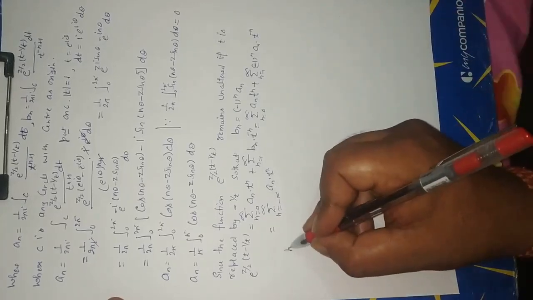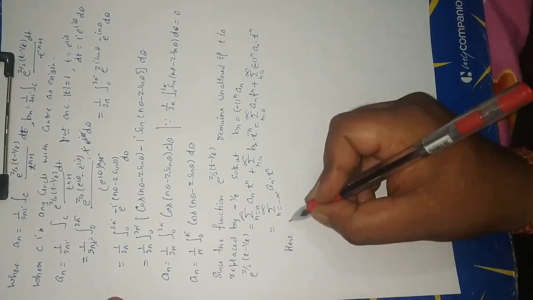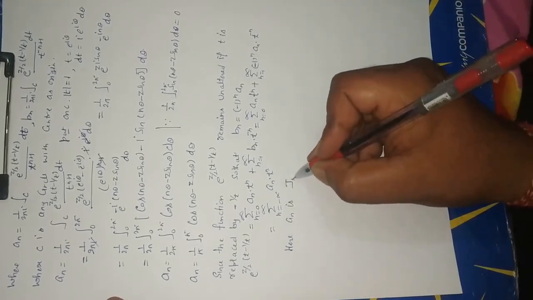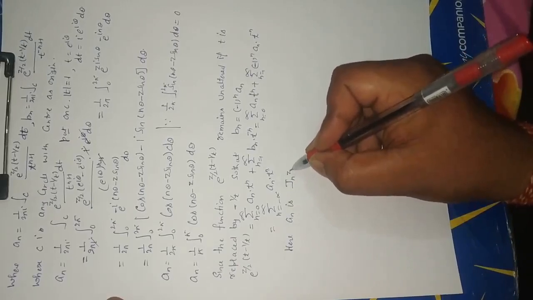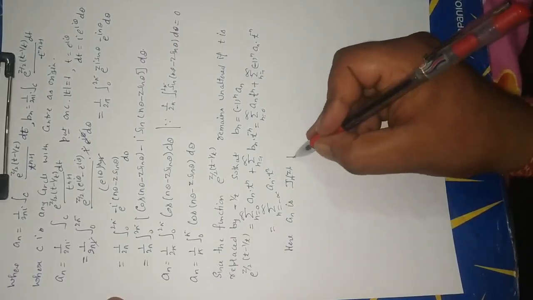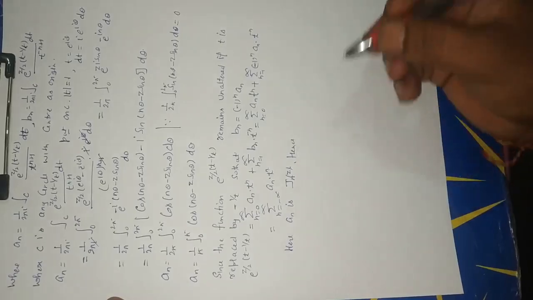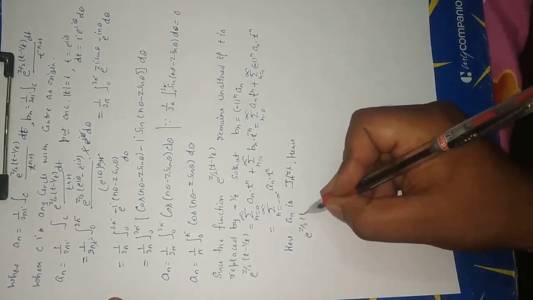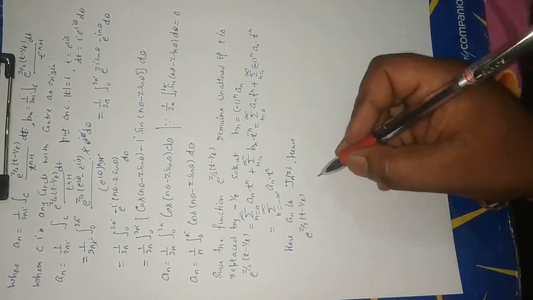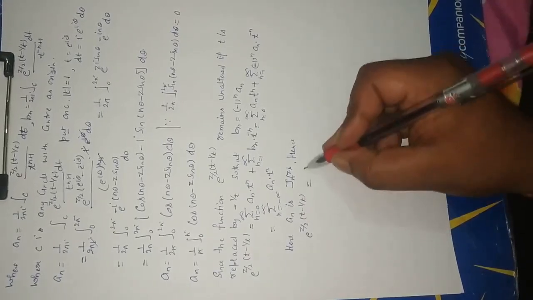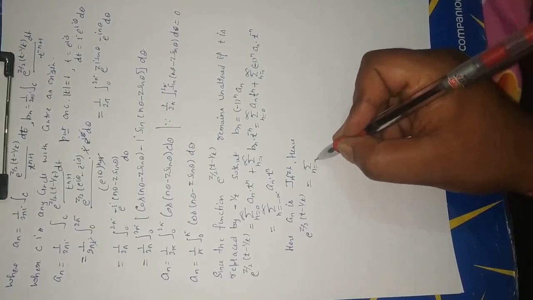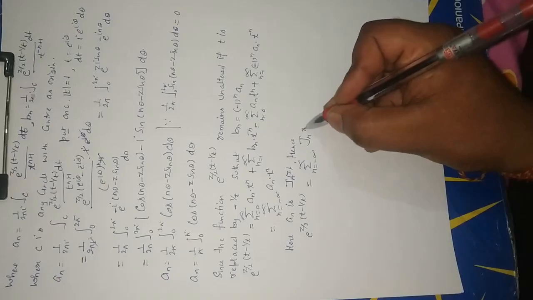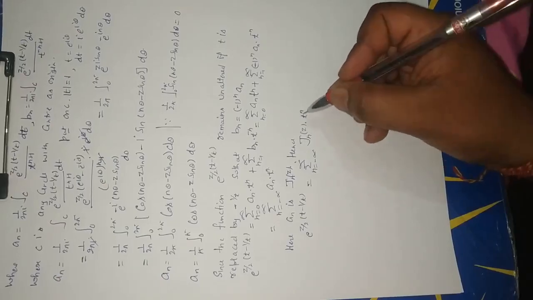Here an is Jn(z), hence e to the power z by 2 (t minus 1 upon t) equals summation n is equal to minus infinity to plus infinity Jn(z) t to the power n.